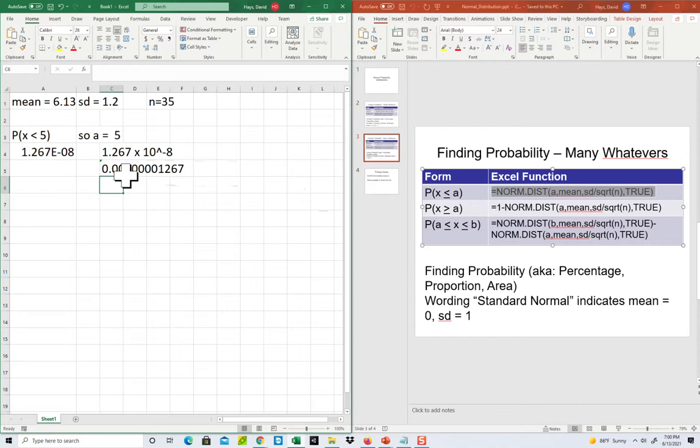Now, if I change that to percent form by moving it 2 decimal places to the right, or multiply by 100, and then round, it's going to give me 0%. But if you ever see this in a problem, that basically comes out to 0, depending upon your rounding. But that's how you plug that one in.